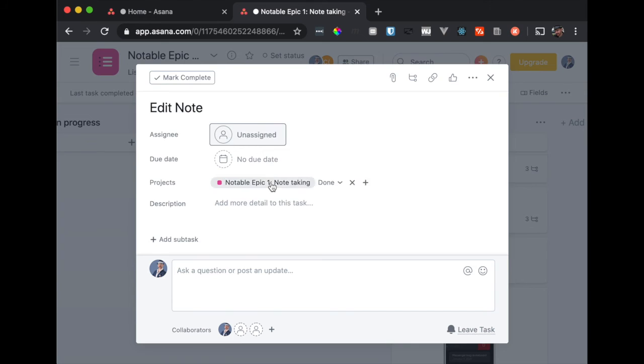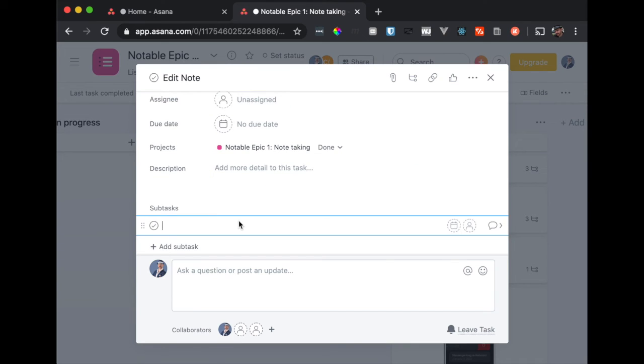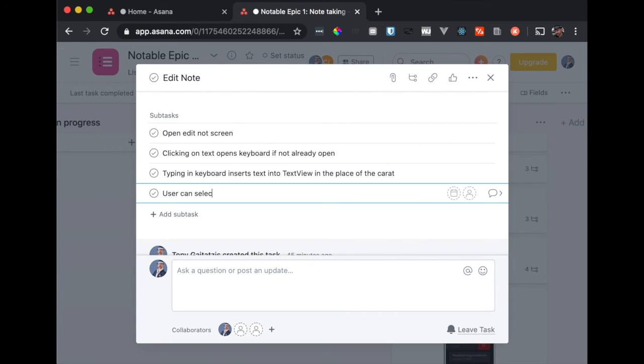So let's say you've got this edit note. And let's, for the sake of filling this in, explain what tasks are involved in the story. So the edit note is open edit note screen. There's clicking on text opens keyboard if not already open, and then typing in keyboard inserts text into text view in the place of the caret, and user can select text.